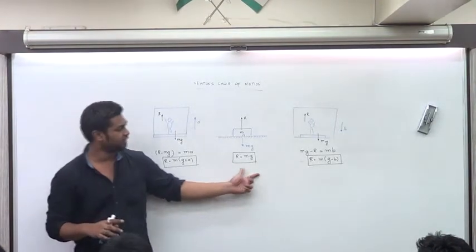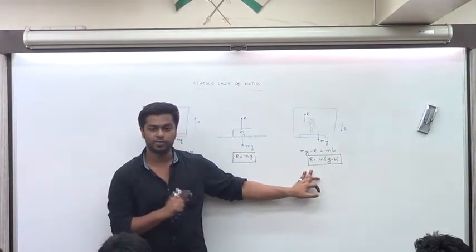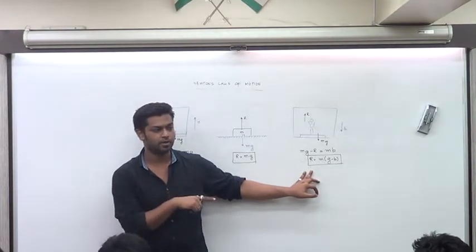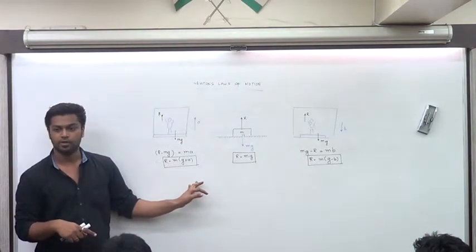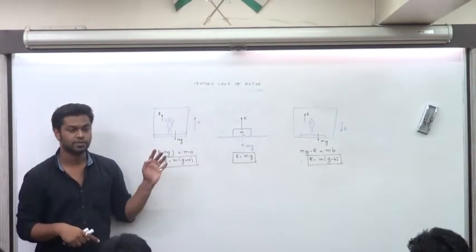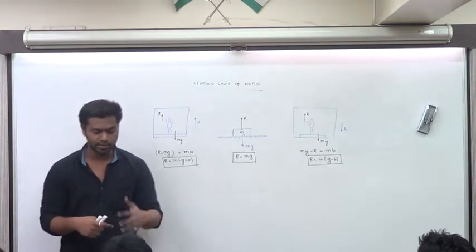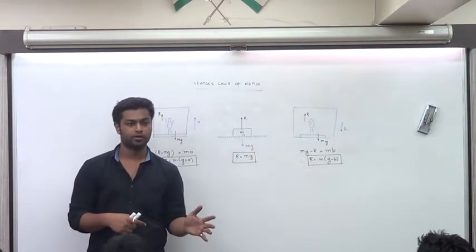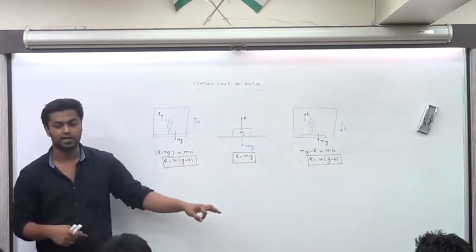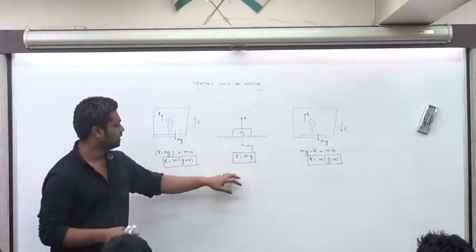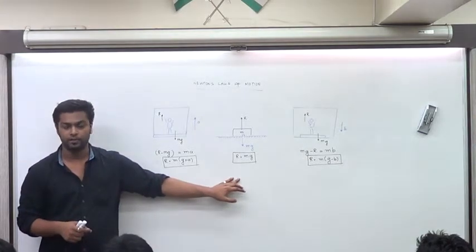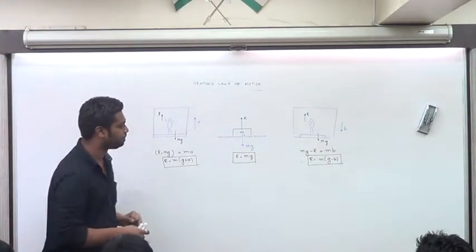For this case, you can clearly see that the reaction is lesser than the weight. It is mg minus ma. Over here, it is greater than the weight. It's mg plus ma. Can you see that? There's a difference. I will show you more cases where it is not even related to the weight. But for now, you can clearly see that R is not equal to mg. It's only equal to mg for one specific case, just lying there, flat. All fine with this? Great.